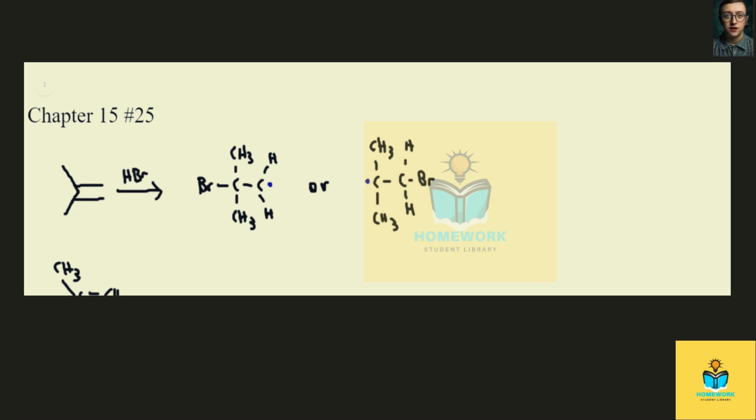And so taking a look at these radicals, what we see is that this is a primary radical, and this is a tertiary radical. And so the tertiary radical is going to be more stable. And so the more stable one is always the one that's going to form. And therefore, this will be the one that leads to our final product after addition of the hydrogen. And that final product looks like this.